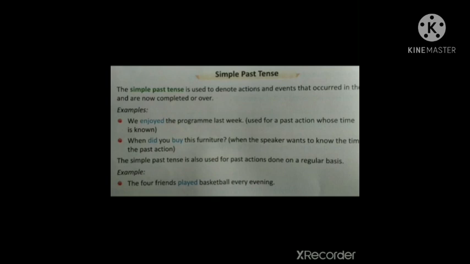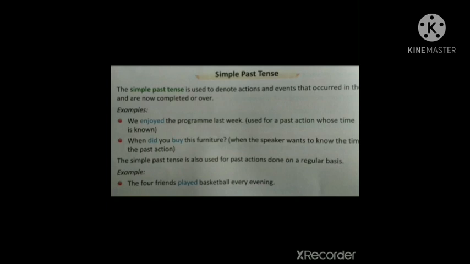Example, we enjoyed the program last week. That is used for a past action whose time is known. We know the time. That is, that program took place last week. That's why we enjoyed. Enjoyed is the event that already happened. That thing already happened. So we use simple past tense.